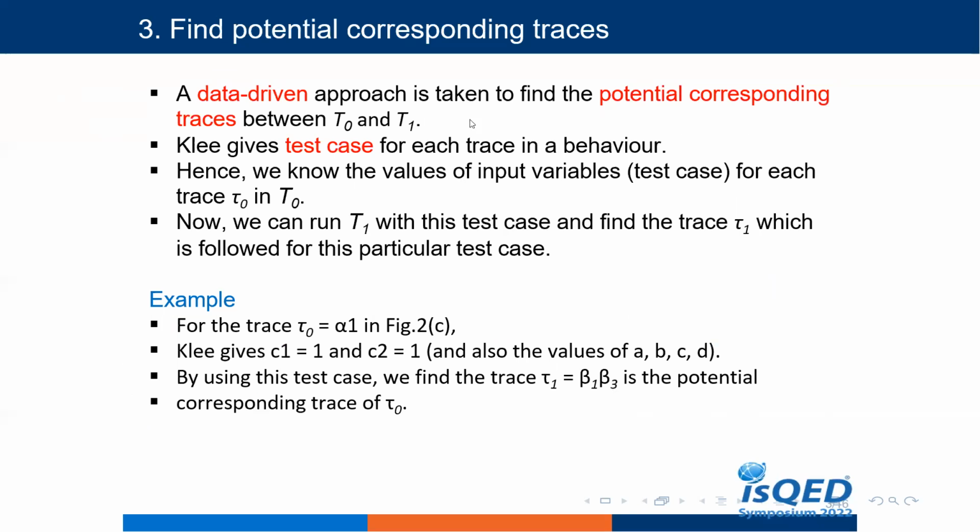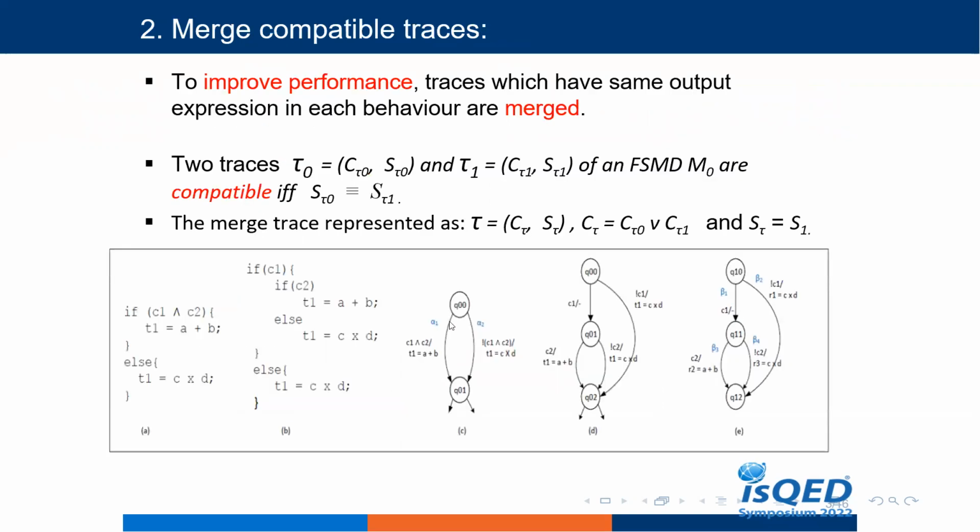A data-driven approach is taken to find the potential corresponding traces between T0 and T1. For example, in this case, assume this alpha 1 clearly gives us the input values. So if C1 is equal to 1 and C2 is equal to 1, then alpha 1 will be our trace.